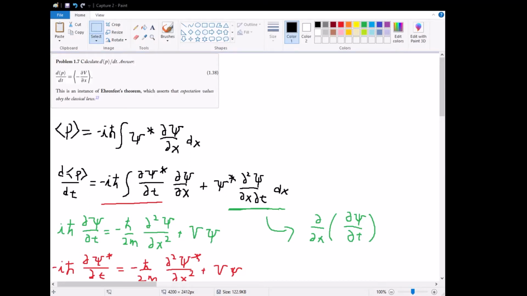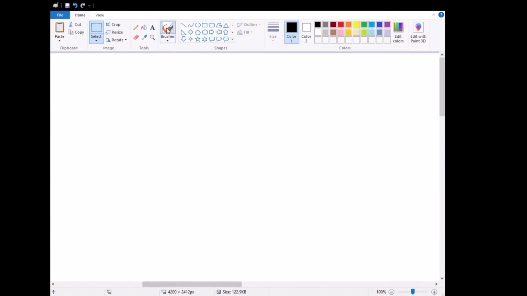The final part of this problem is not really part of the problem, but it states that Ehrenfest theorem asserts that expectation values obey the classical laws. And this is something that I want to make clear for a little bit. So let's switch over to classical mechanics. In classical mechanics, we have Newton's second law, which tells us that force is equivalent to mass times acceleration. However, we can also express this using various other parameters, because we can express Newton's second law using momentum, and we can say that force is in fact equal to the change in momentum with respect to time.